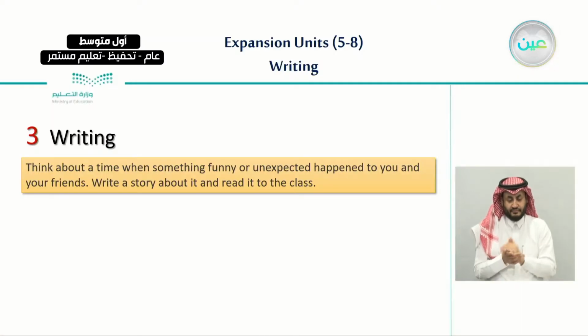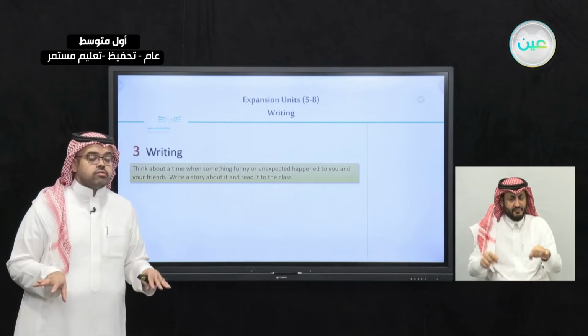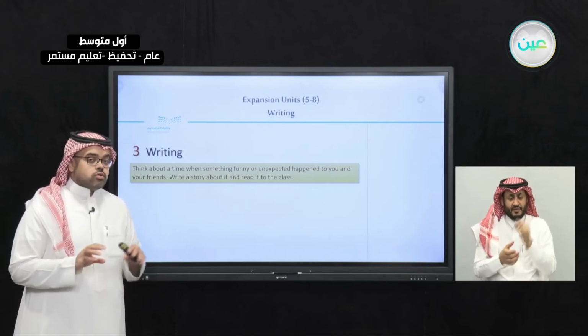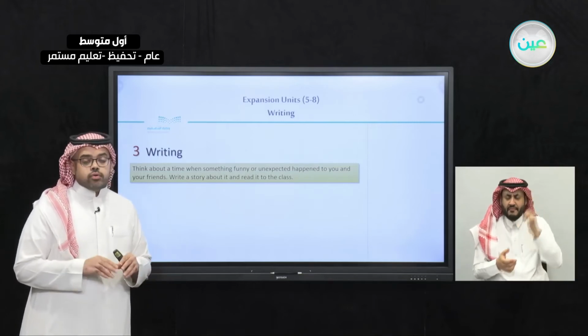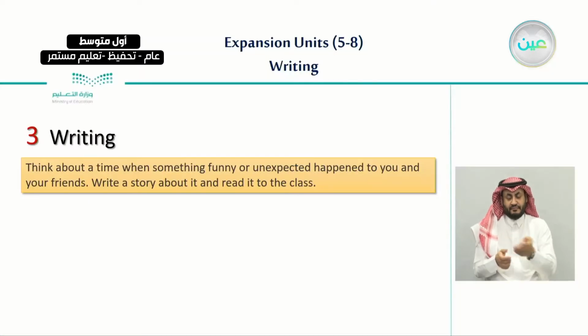The first thing we need to do before writing any story is to highlight some of the important things that we need to consider or think of before writing. So when you are thinking, it means that we need to brainstorm.